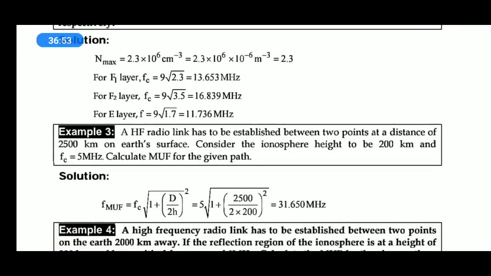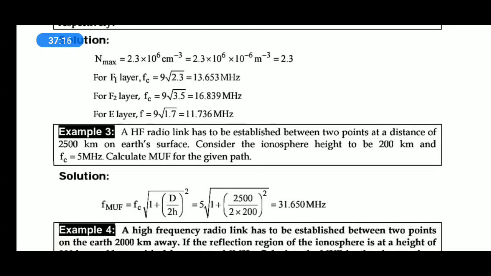Example 3. An HF radio link has to be established between 2 points at a distance of 2500 kilometers on Earth's surface. Consider the ionospheric height to be 200 kilometers and Fc equal to 5 megahertz. Calculate MUF for the given path.